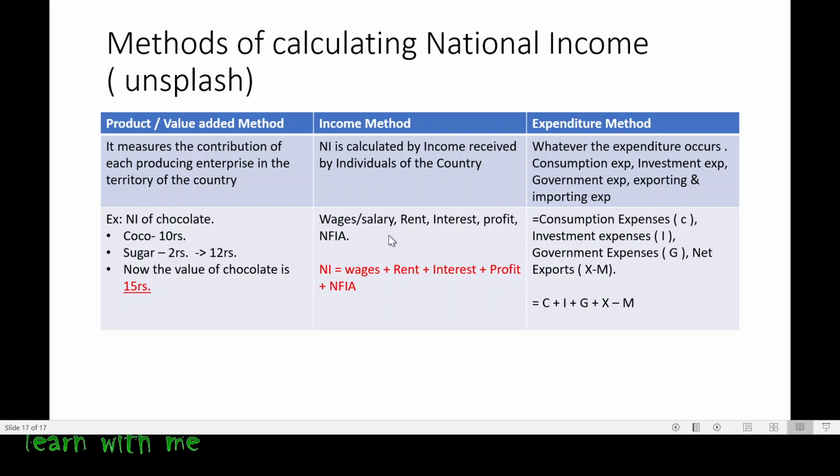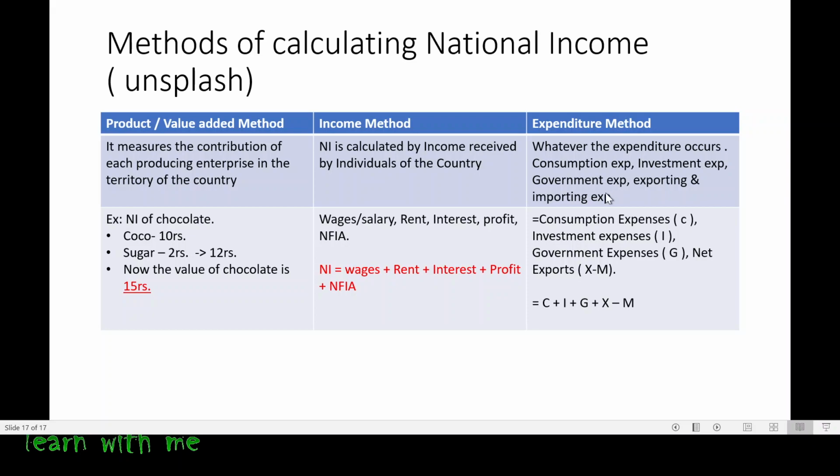I'm telling you again, investment should be made for the first time. If you are investing in any fixed deposit, it's fine. But if you are buying stocks of any company, it should be bought for the first time only. If you are buying it from the stock market, it will not be added here because they are second-hand goods. Why? Because when a person has bought it for the first time, the value has already been added in the expenditure method. But if a second person buys in the stock market, the expenses will not be added.